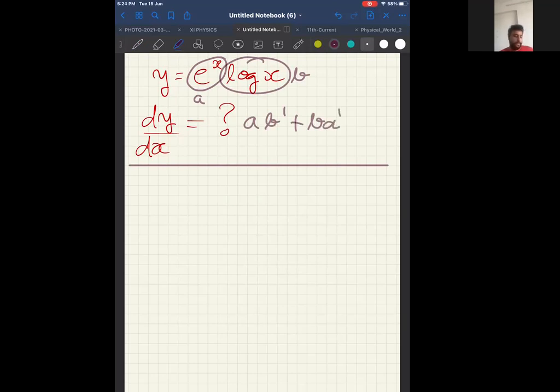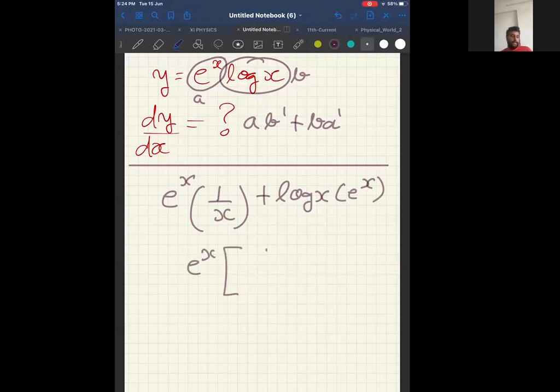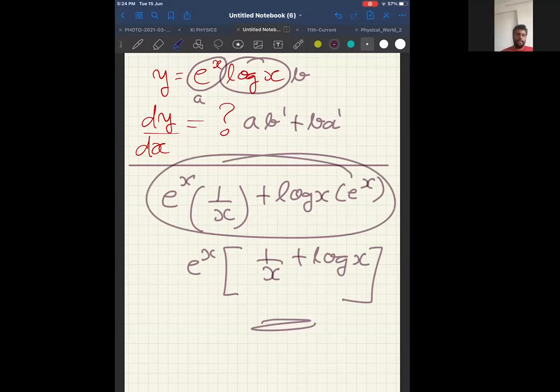Correct? Now, what is first term? e power x into differentiation of log x, which is 1 by x, plus second term as it is into differentiation of first term, which is e power x itself. Therefore, e power x, if you want, you can take it as common. I'll get 1 by x plus log x. Even if you don't take it common, even if you get this answer, it is fine.